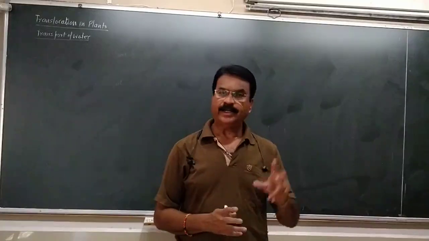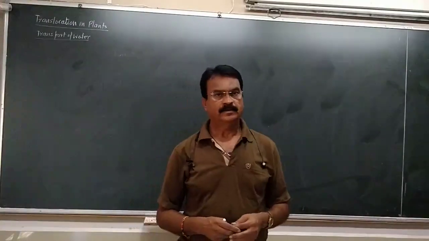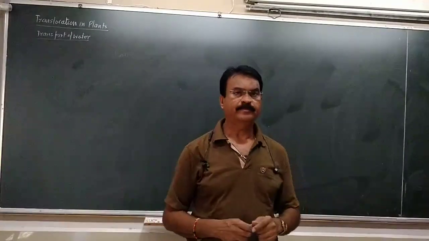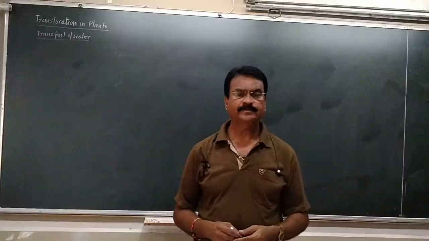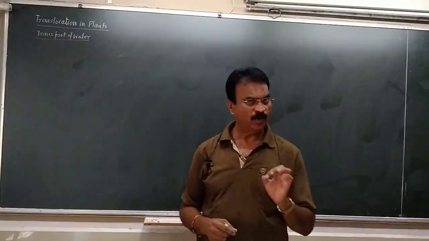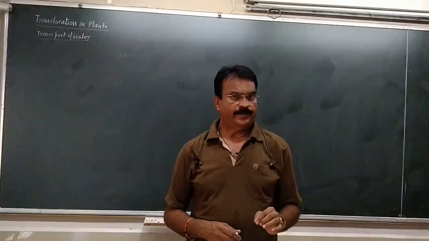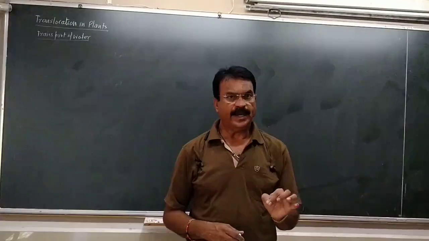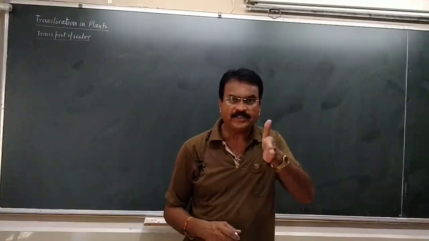And there are two vascular tissues in the plants, xylem and phloem. Xylem is the water conducting tissue, as we have seen earlier, and the phloem is the food conducting tissue. That means the water from the soil is taken up by the roots, and then it will be passed to the xylem tissue, and xylem will take this water up.